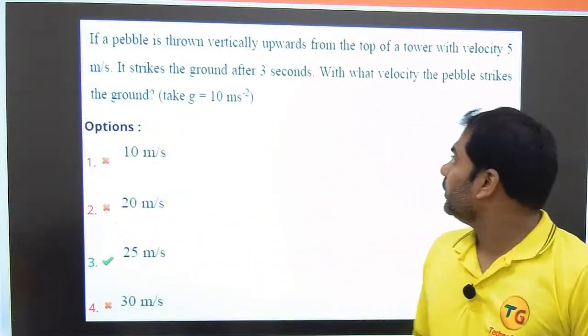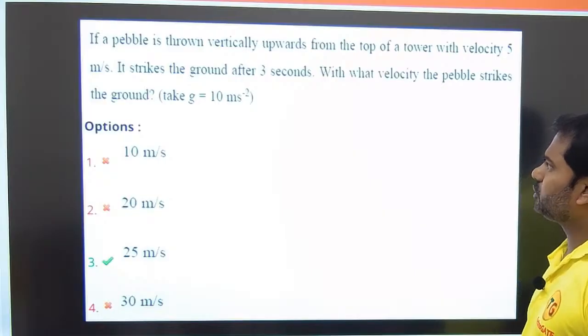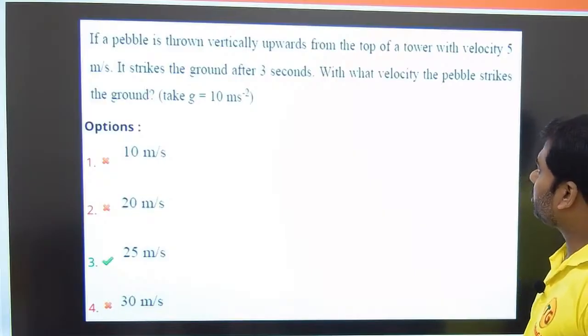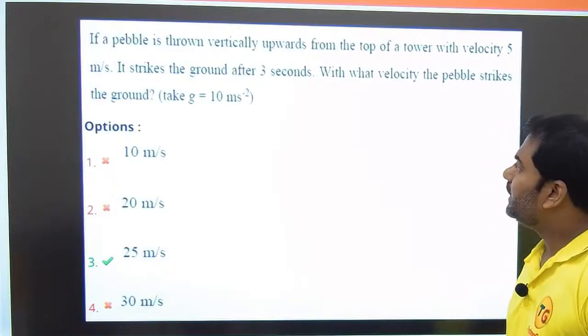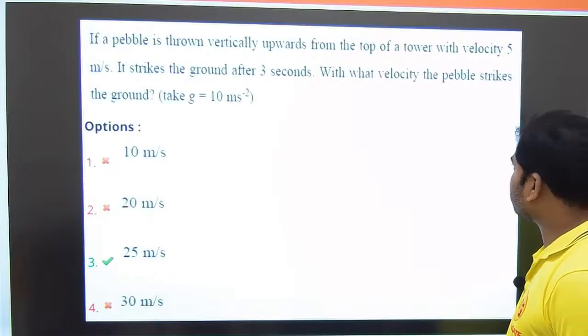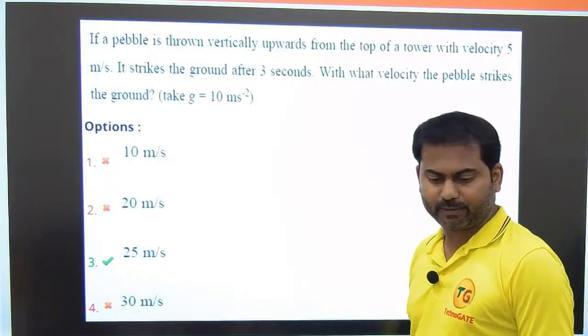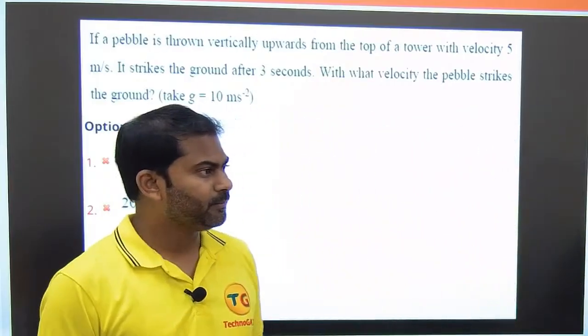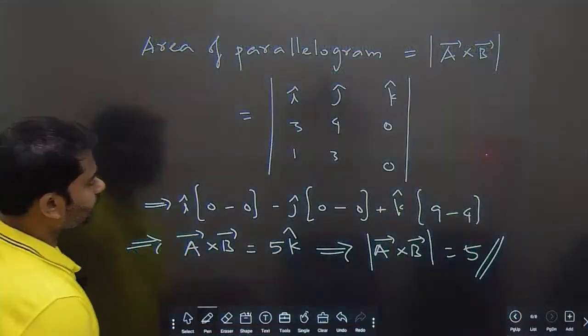The question given here is the fifth question. If a pebble is thrown vertically upward from the top of a tower with a velocity of 5 meters per second, it strikes the ground after 3 seconds. With what velocity does the pebble strike the ground? Take g equal to 10 meters per second square. Very easy question, we can easily deal with this. Let me give you the explanation.